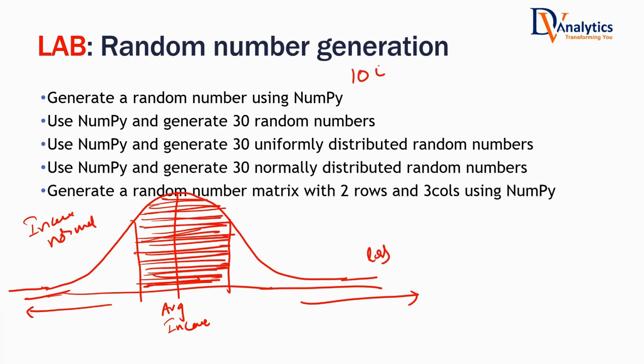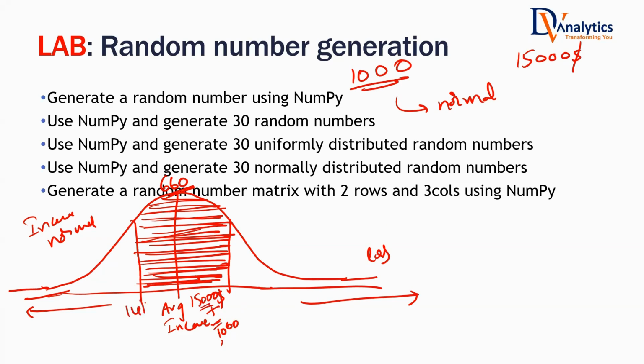Let us suppose you have 100 or 1000 people, and if their income follows a normal distribution, it means that nearly 660 people will have, let us suppose the average income is $15,000. People who have $15,000 or nearby, plus or minus 1,000, maybe 14K to 16K, will be very high in number, nearly 660 out of 1,000.